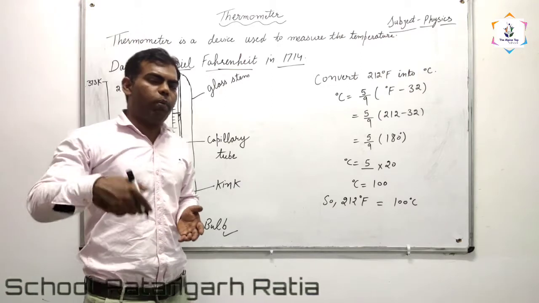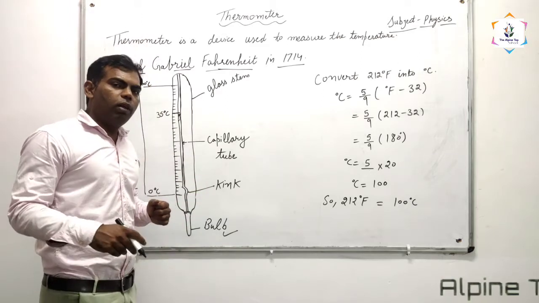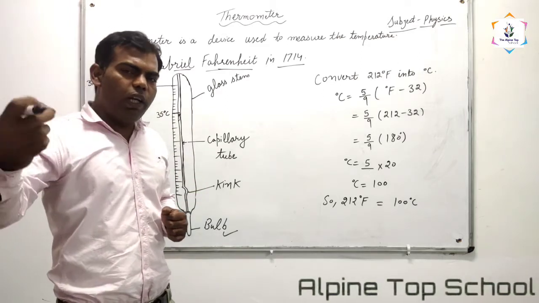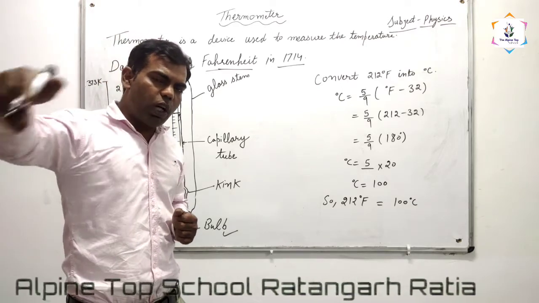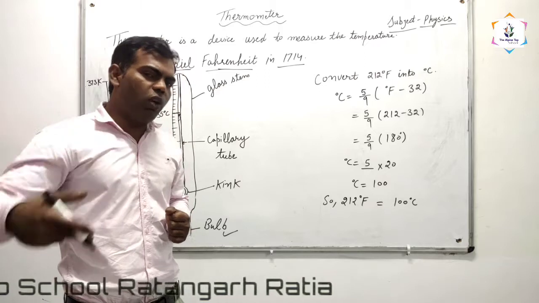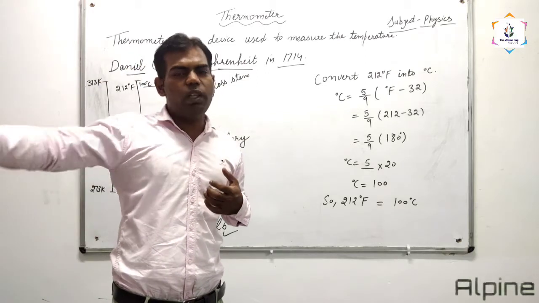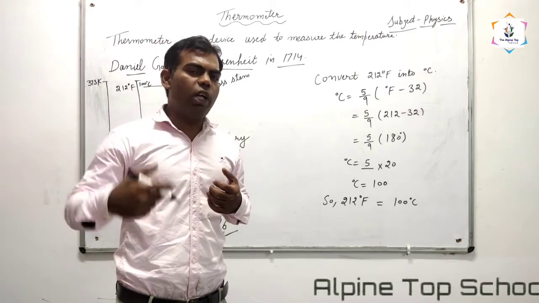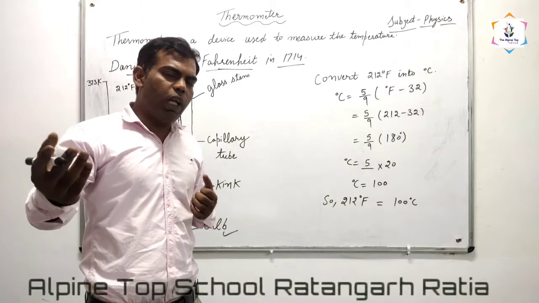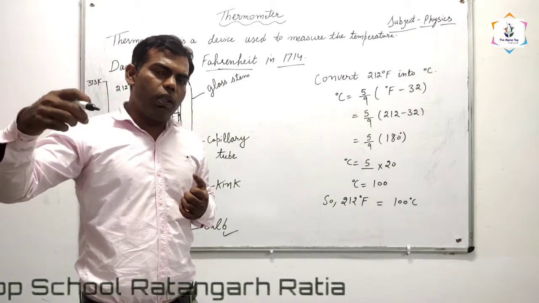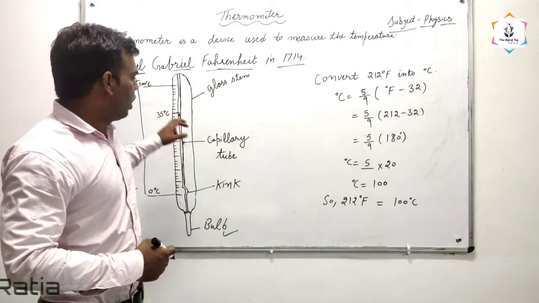Suppose we have checked the temperature of a person with the help of a modern thermometer. When we take the thermometer out from his mouth, the temperature of the surroundings will be less than the body temperature. As we know, our body temperature is 37 degrees Celsius. The external temperature is less, so the level of mercury will go down.